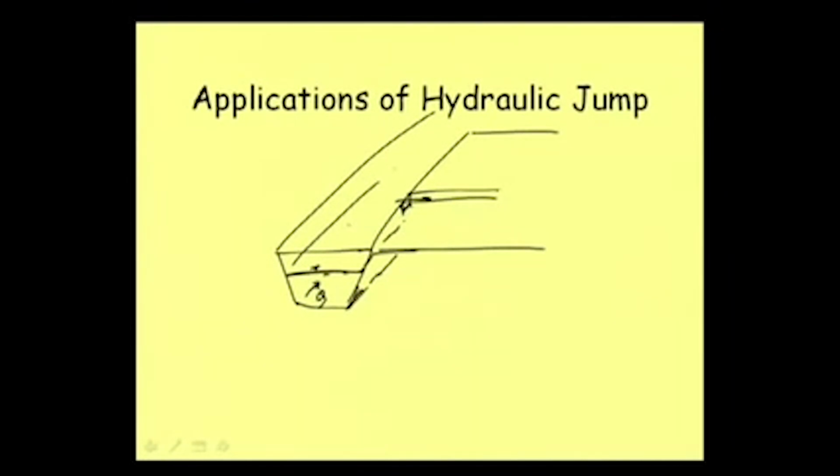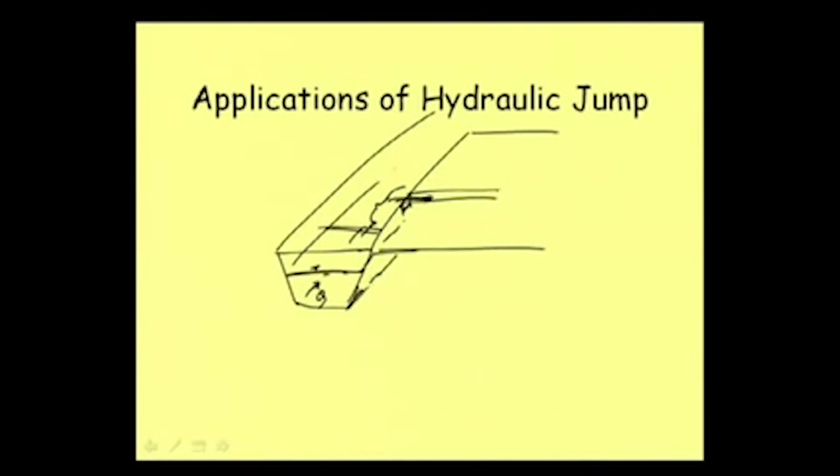So, what we can do, we can have some barrier here, and then we can raise the water, or we can have some device, say some gate which will cause a supercritical flow here, and then a hydraulic jump will occur, and then the water depth is rising, and we can carry the water to the downstream side.